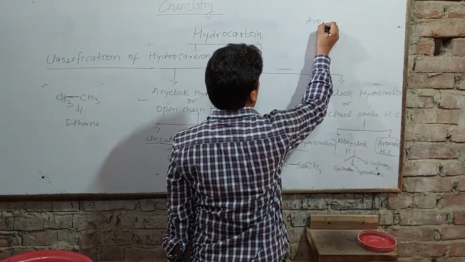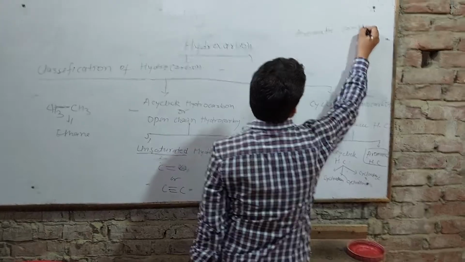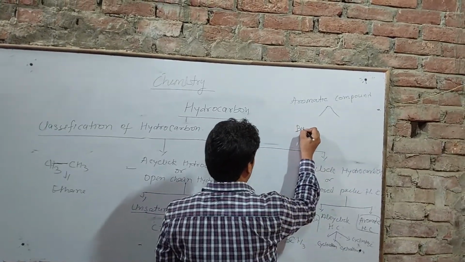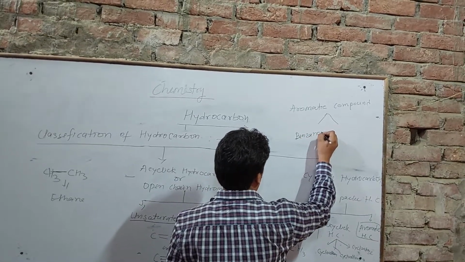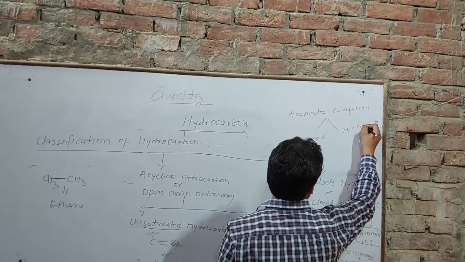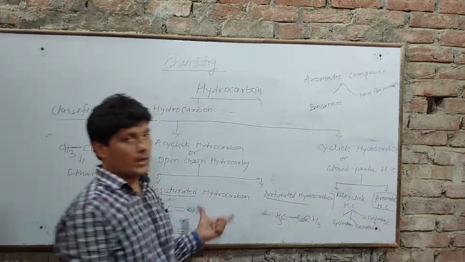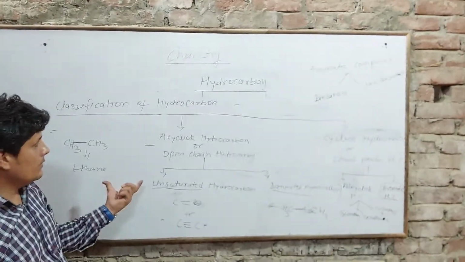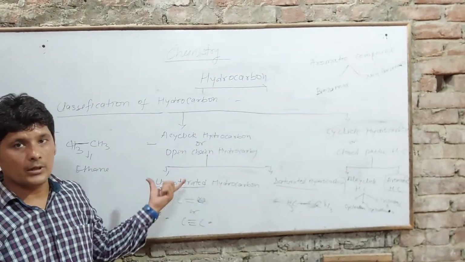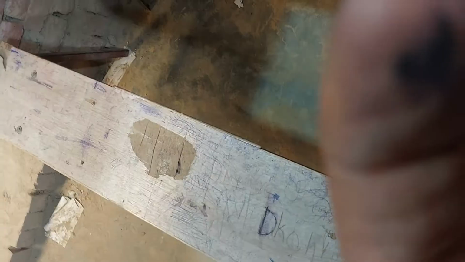Aromatic compounds are two types. First is benzenoid, and another is non-benzenoid. So this is the classification of hydrocarbon. Here we discussed hydrocarbon and its classification on the basis of structure of hydrocarbon.